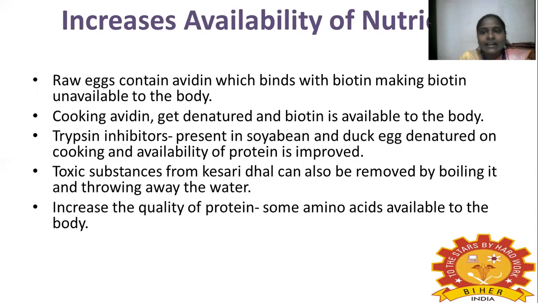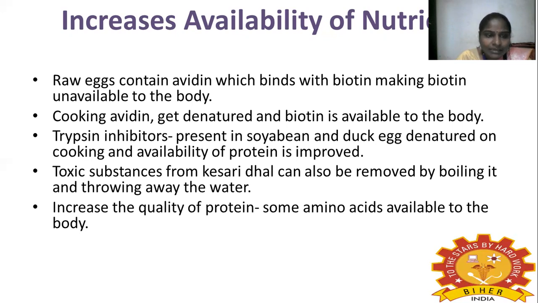Next is increased availability of nutrients. Raw egg contains avidin, which binds with biotin and makes biotin unavailable to the body. When we eat it raw, the avidin binds with the biotin, so our body does not get any biotin. When we cook the egg, the avidin gets denatured and biotin is available to the body.